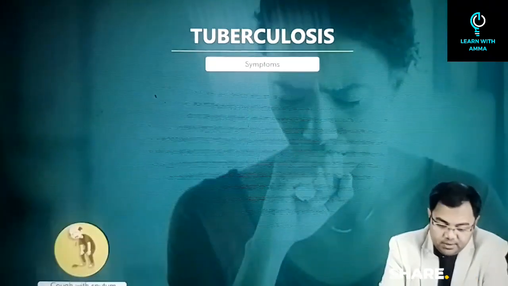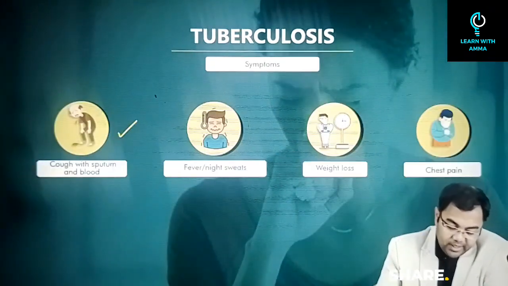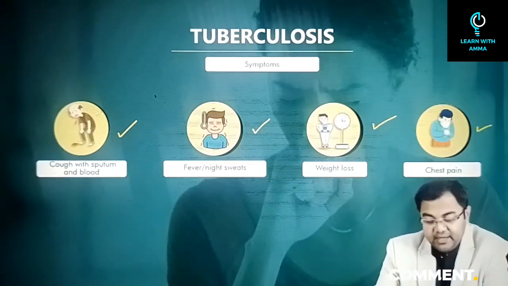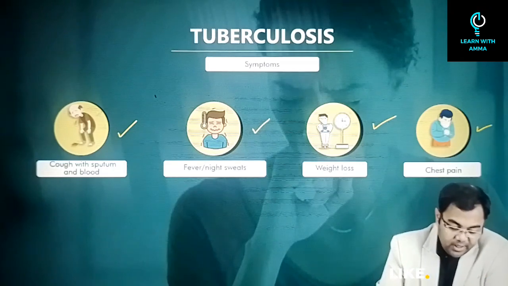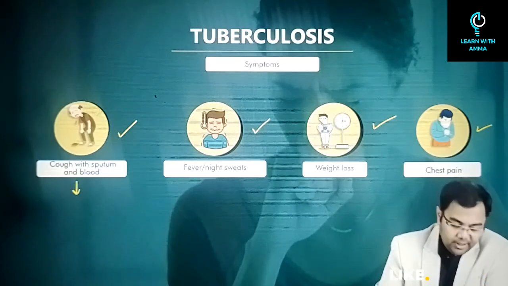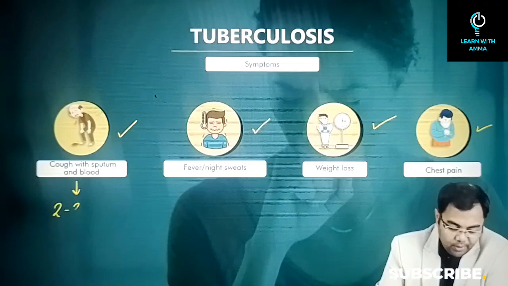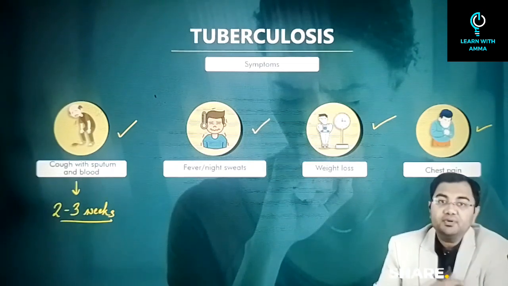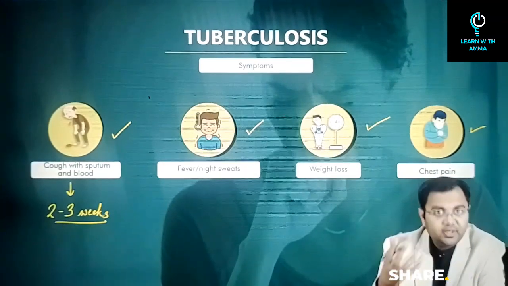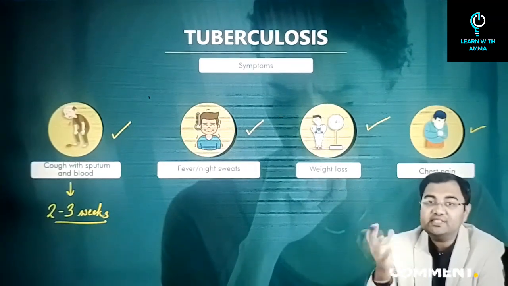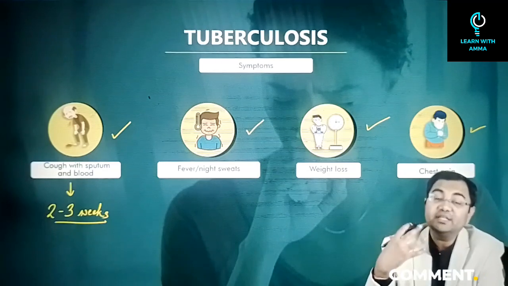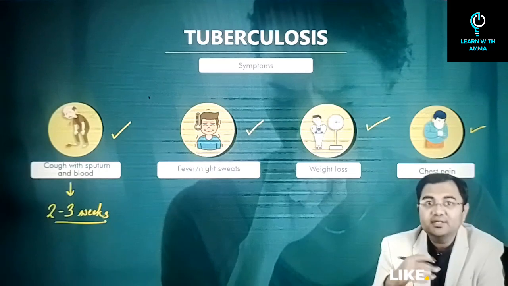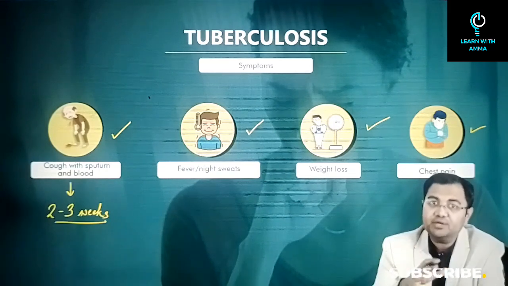Talking about the symptoms, first, cough with sputum and blood, fever or night sweats, a drastic weight loss, and chest pain. Somebody who is coughing, the coughing goes on for a very long time. For example, it may very easily go beyond 2 to 3 weeks, and it will persist for a very long time. So if somebody living in your vicinity, or you yourself, ever see that the cough is continuing for more than 3 weeks, then you have to make sure that you get tested, that it is not a major issue, it is a normal cough.